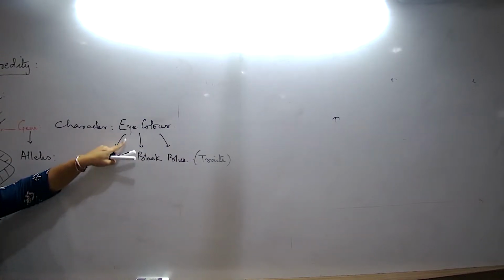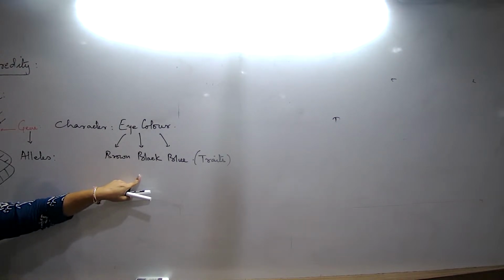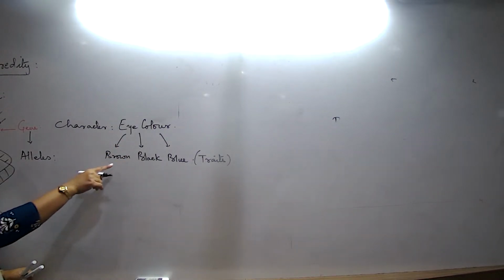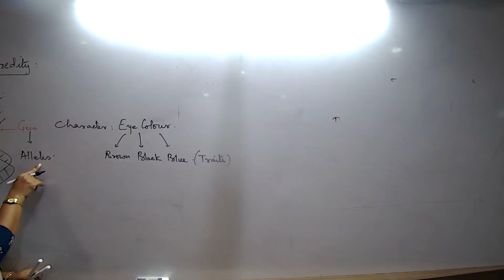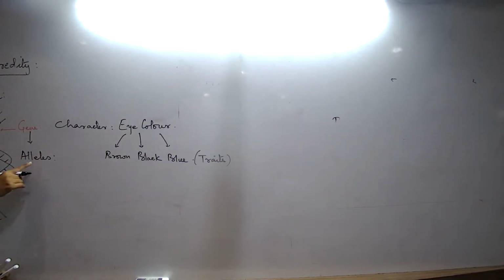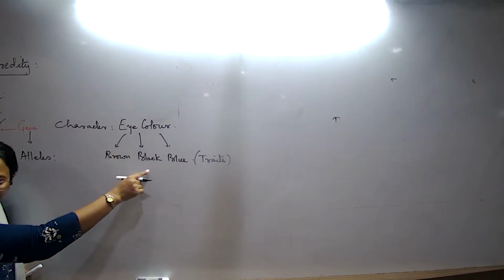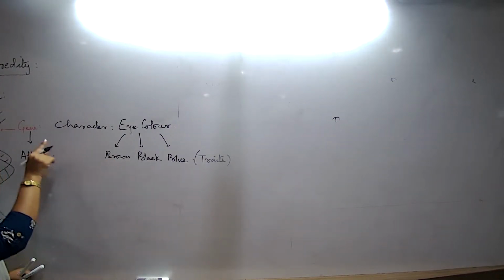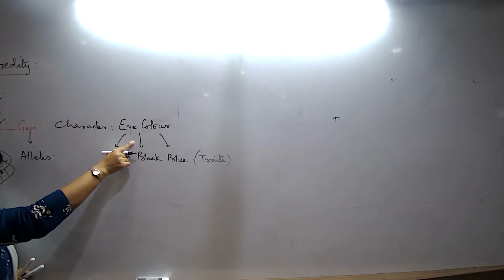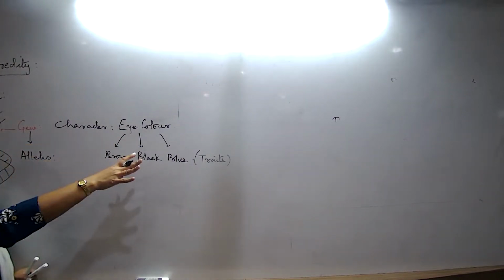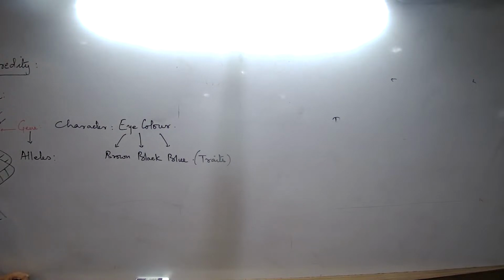Now, what are the different forms of the character eye color? Brown, black, blue. And the gene also must be having different forms to regulate the brown, the black and the blue color. If the gene is regulating one character and the character has different forms, how can the same gene regulate all the forms? The gene also must be having different forms.